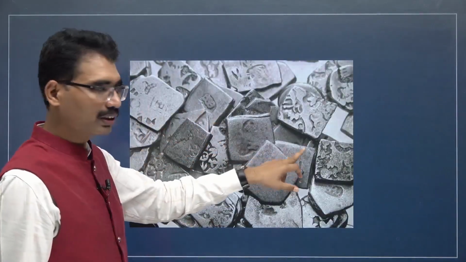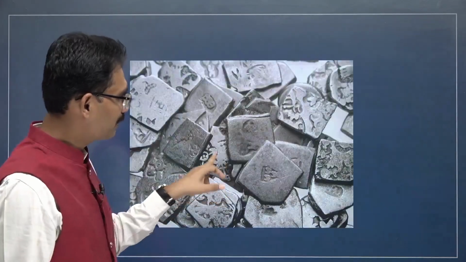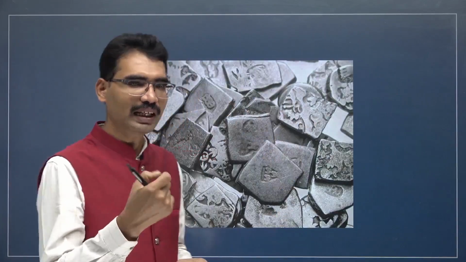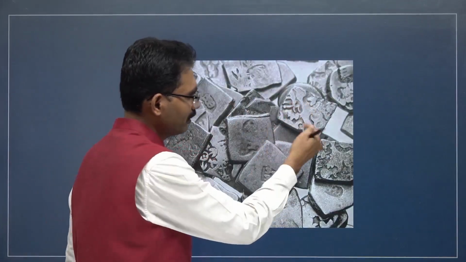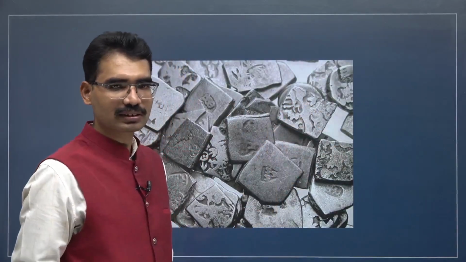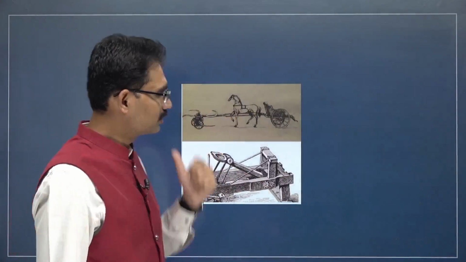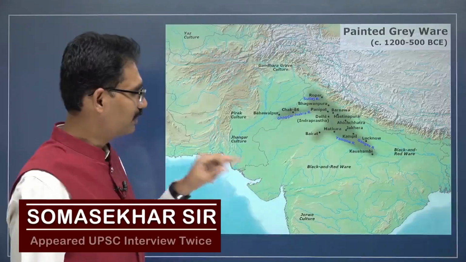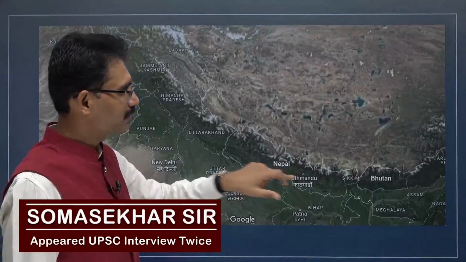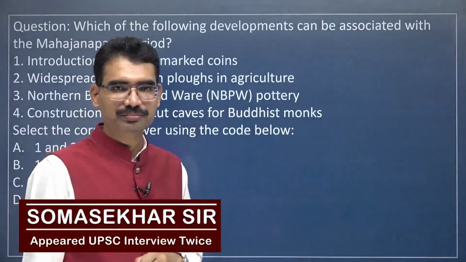Next one, punch marked coins look like this. These punch marked coins do not have any kind of writing. They are only punched with various symbols, animals, hills, crescent, like that. Next one, military technology, likewise. These are the various maps. I will show you one question.